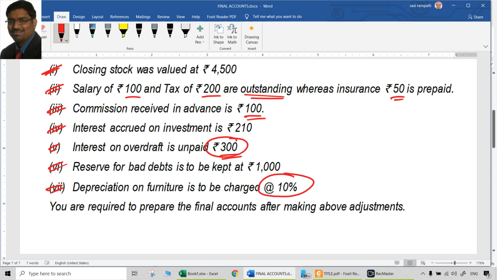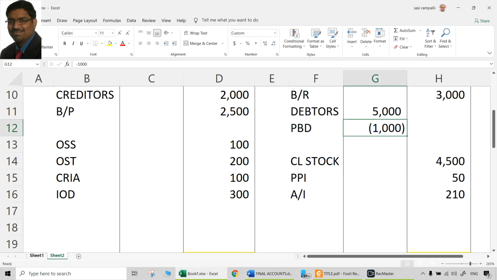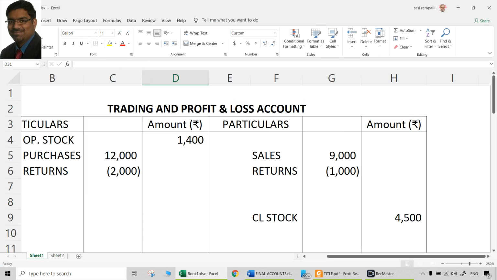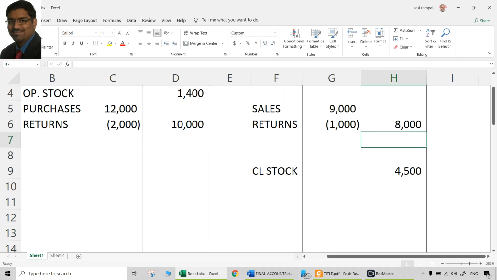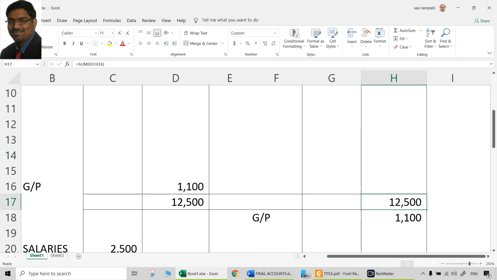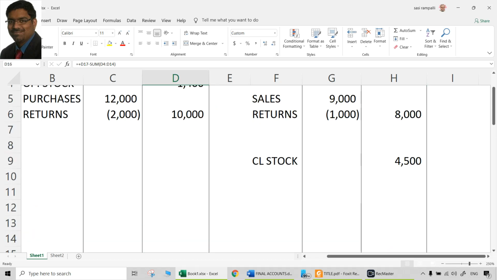Now we have to do the calculations and find out gross profit, net profit, then balance sheet total, etc. So take the items to the outer column first. So how much is going to be the purchases? 10,000. How much is going to be the sales? 8,000. Closing stock, opening stock are already there. So that means total of the trading account is 12,500 and gross profit is 1100.